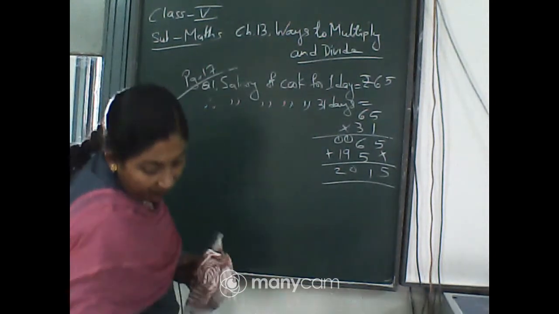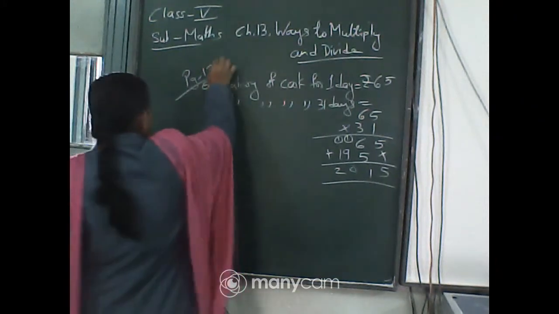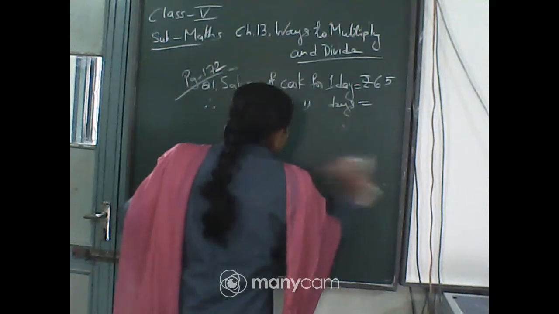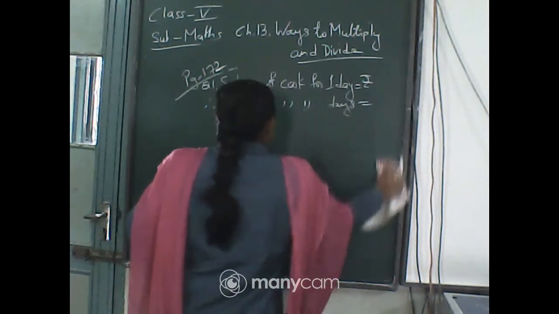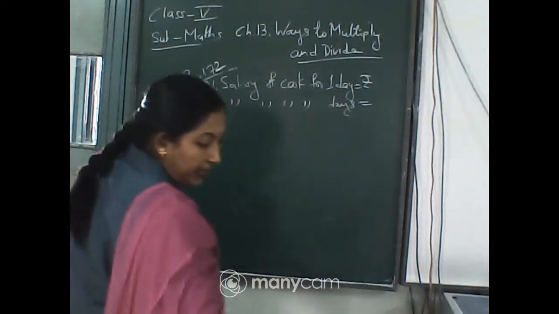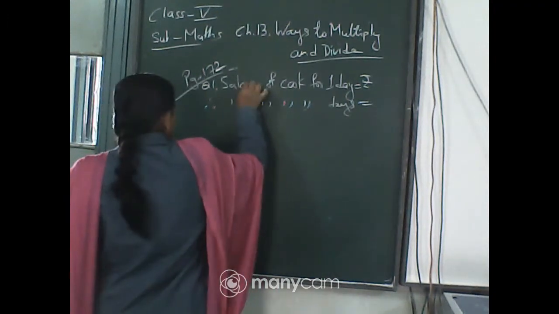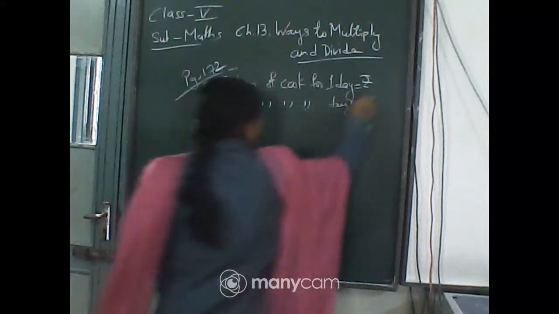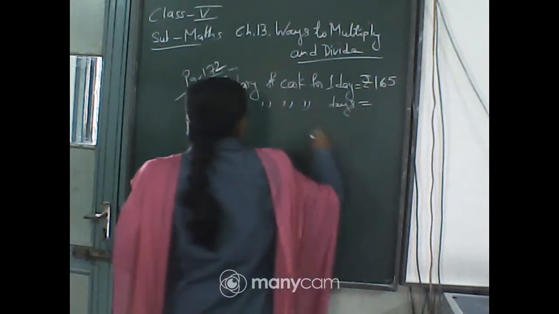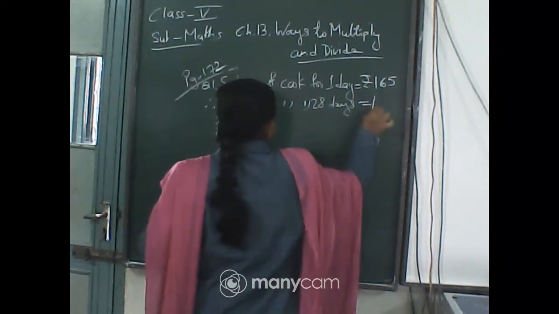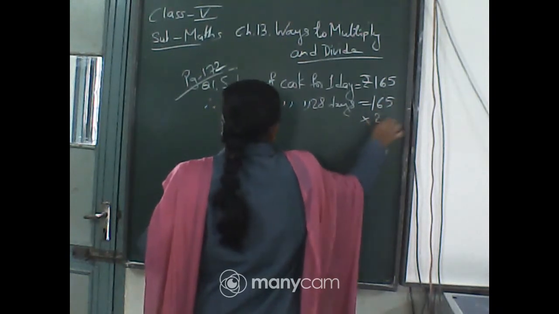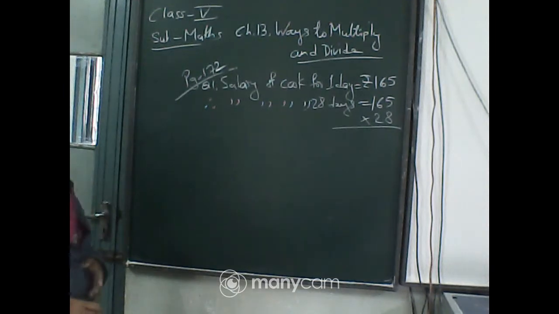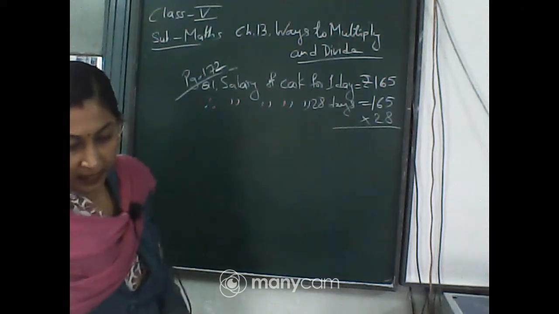This is page number 172. The statement will be same. Salary of cook for 1 day is equal to rupees 165. So salary of cook for 28 days, that means 165 multiplied by 28. Quickly multiply and tell the answer. I will not multiply. You multiply and tell the answer.